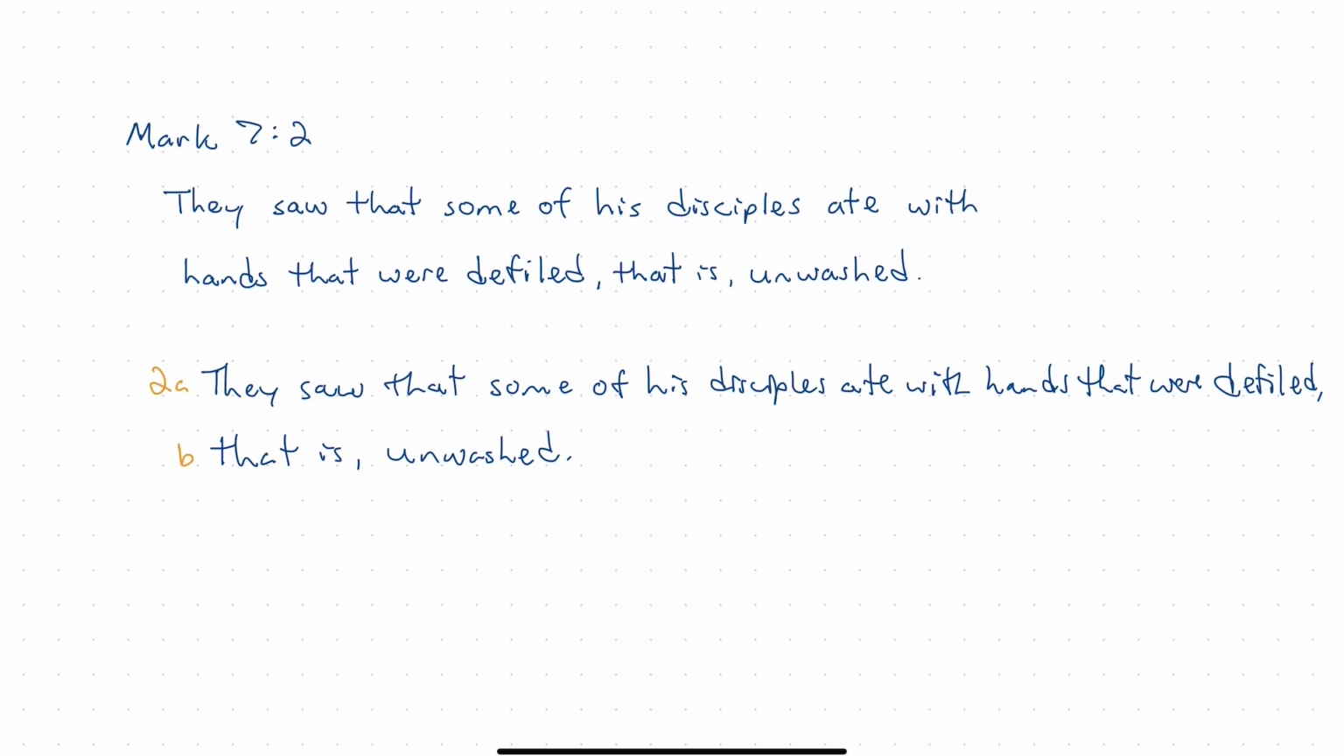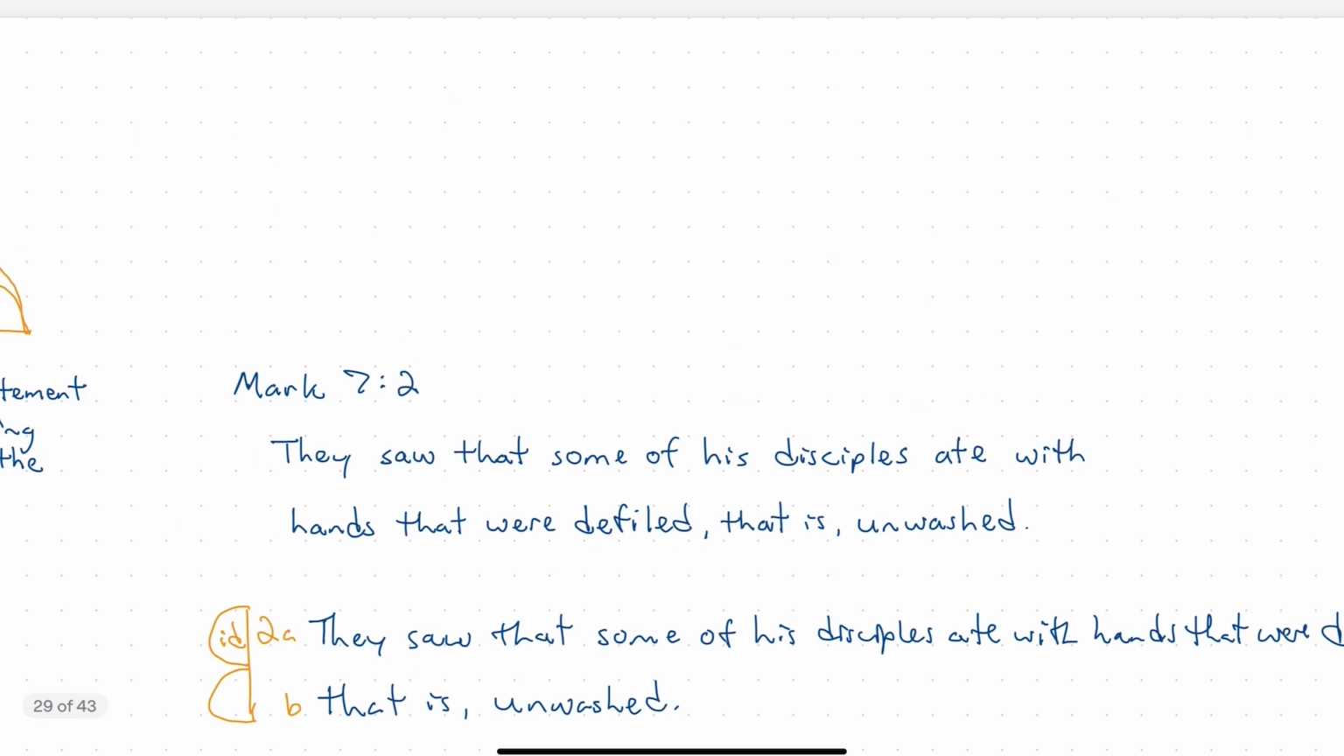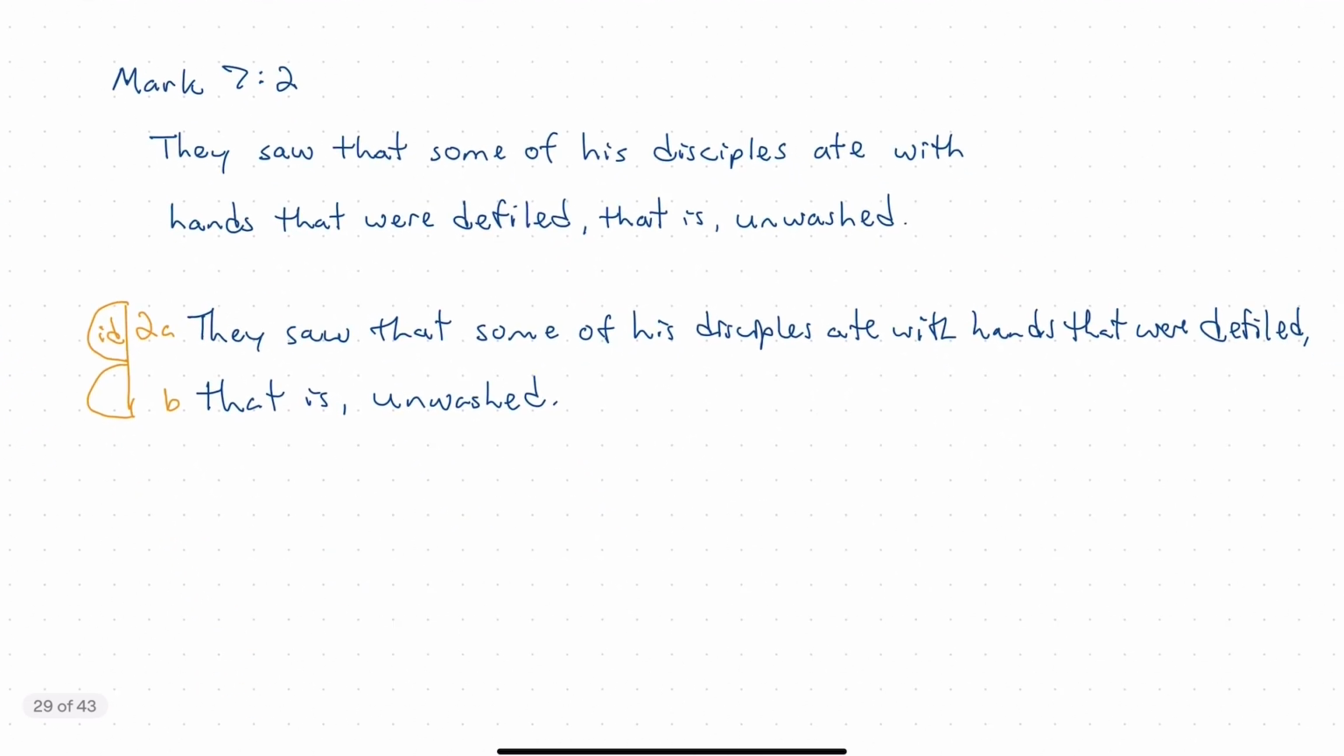2A and B, draw an arc over the top of each proposition, and we can see that what's happening here is a main idea that's being presented. There's a main idea that's being presented, and there's a further explanation of what would have been unclear to Mark's non-Jewish readers, that is, his readers that didn't have a Jewish background, to understand what the Jews meant when they said eating with hands that are defiled.